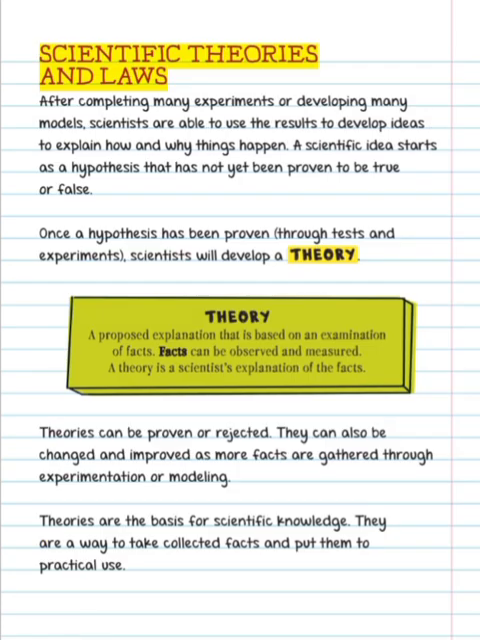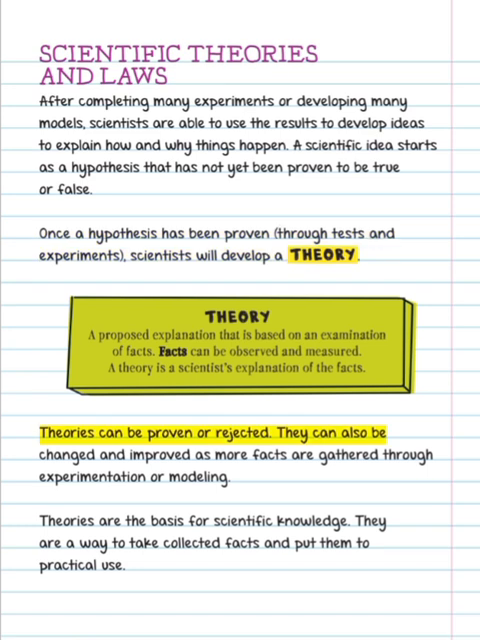Scientific theories and laws. After completing many experiments or developing many models, scientists are able to use the results to develop ideas to explain how and why things happen. A scientific idea starts as a hypothesis that has not yet been proven to be true or false. Once a hypothesis has been proven through tests and experiments, scientists will develop a theory.